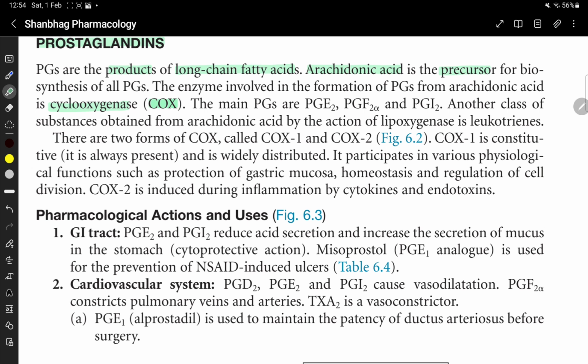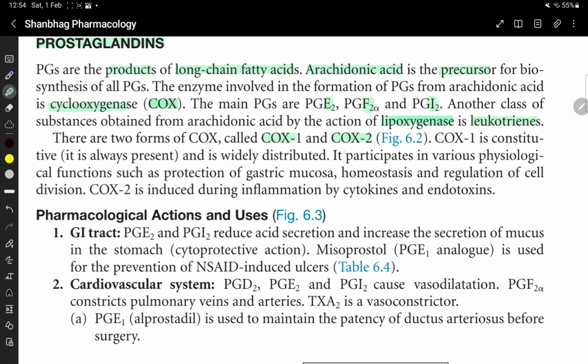Cyclooxygenase is involved in the formation of prostaglandin from arachidonic acid. The main prostaglandins are prostaglandin E2, F2 alpha, and I2. Another class of substance obtained from arachidonic acid by the action of lipooxygenase is leukotrienes. There are two forms of COX, COX-1 and COX-2.